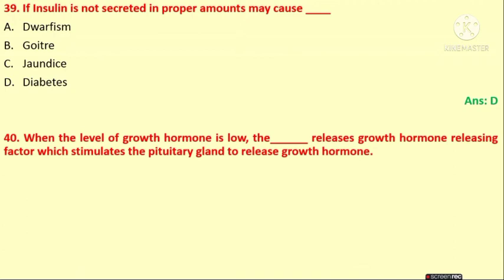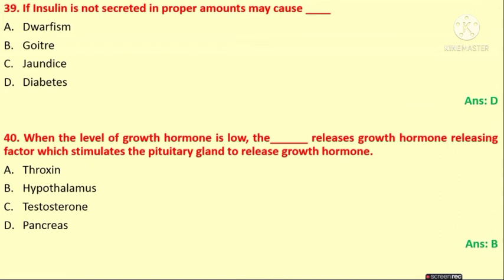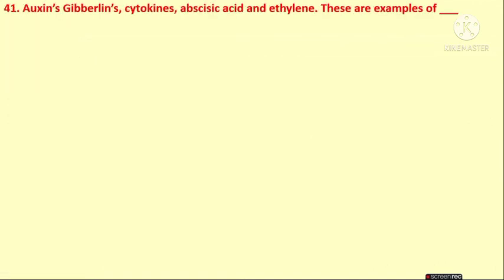When the level of growth hormone is low, the dash releases growth hormone releasing factor which stimulates the pituitary gland to release the growth hormone. Thyroxine, hypothalamus, testosterone, pancreas. What is the answer? Yes, hypothalamus releases growth hormone releasing factor which stimulates the pituitary gland to release the growth hormone.